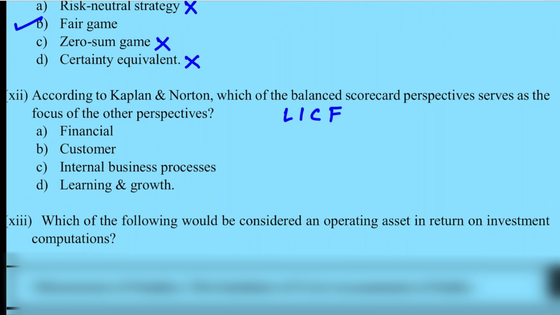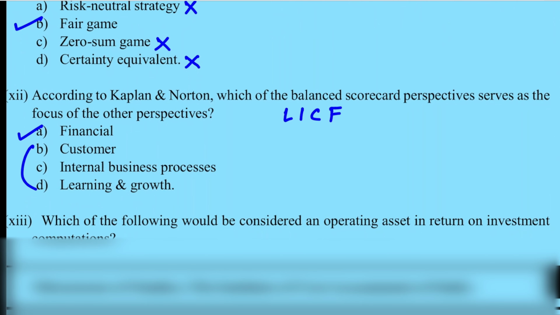So what is the question being asked? Which of the balanced scorecard perspectives serves as the focus of other perspectives? Means out of these four, the remaining three focus on one of the perspectives. Means the output is related to one of the perspectives. Financial is the answer, because you are doing all the others so that your financial results improve.